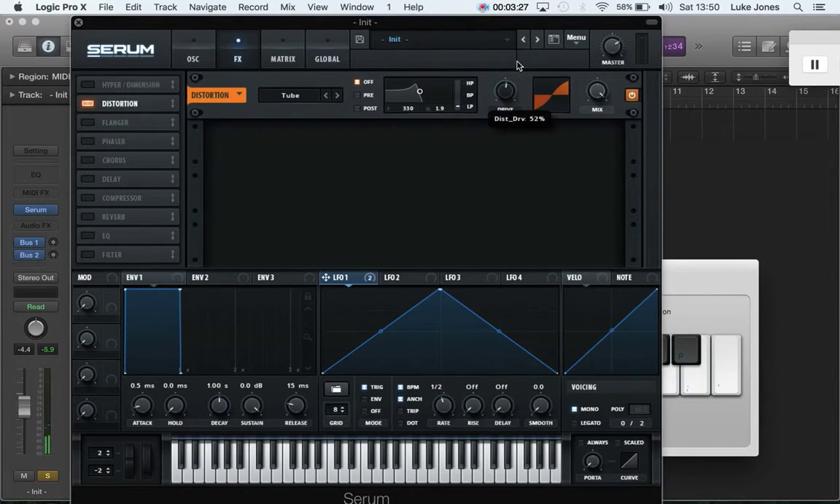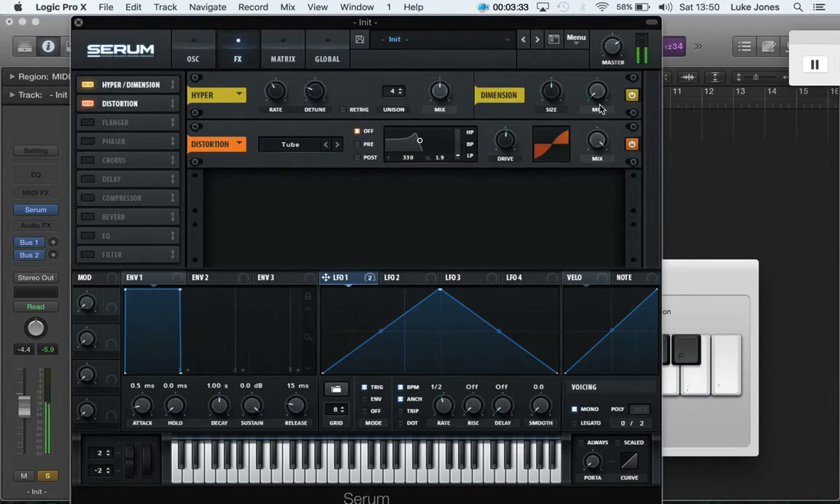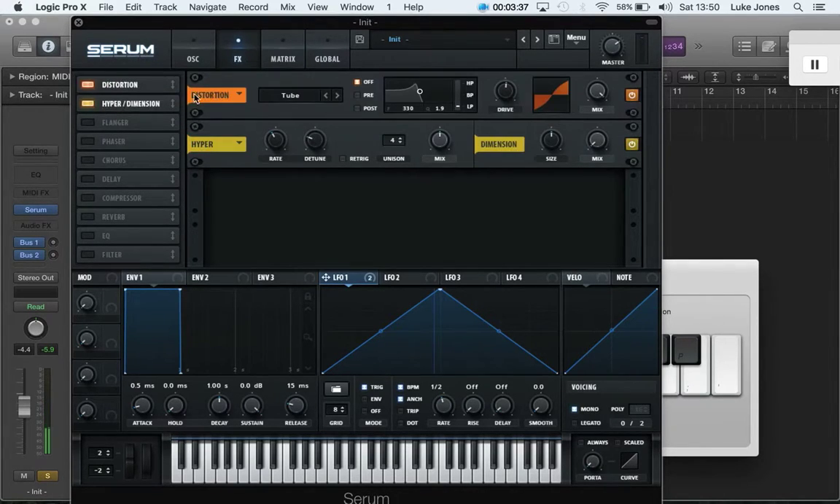Put the drive up to about 50%. A hyperdimension. I'm going to want the distortion before the hyperdimension. Maybe put the mix up a little bit, just to give it some space.